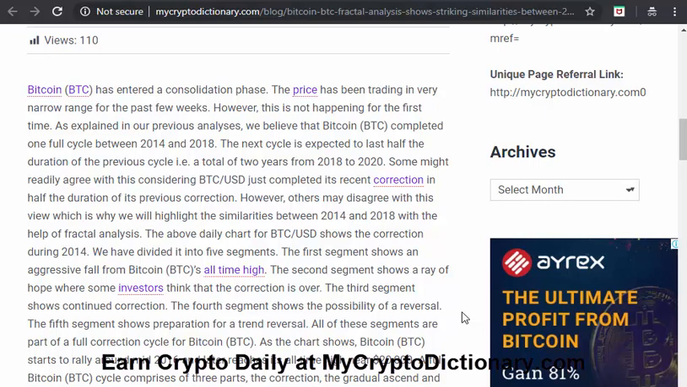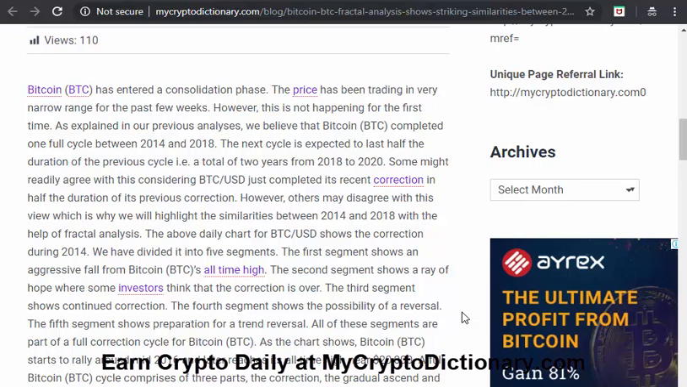As explained in our previous analysis, we believe that Bitcoin completed one full cycle between 2014 and 2018. The next cycle is expected to last half the duration of the previous cycle, a total of 2 years from 2018 to 2020. Some might readily agree with this, considering Bitcoin USD just completed a recent correction in half the duration of the previous correction. However, others may disagree with this view, which is why we will highlight the similarity between 2014 and 2018 with the help of fractal analysis.